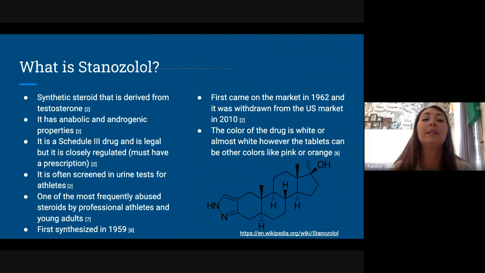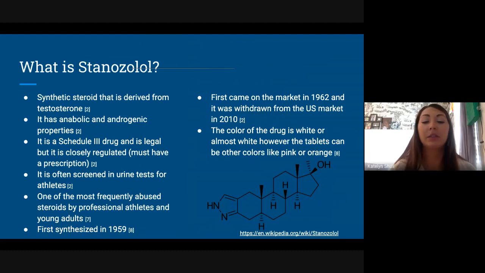So this is a synthetic steroid that is derived from testosterone. It has anabolic and androgenic properties. It is classified as a Schedule 3 drug and it is legal, but you must have a prescription for it in the US. And then it is often screened in urine tests for athletes because one of the most frequent users of this steroid is professional athletes and young adults.